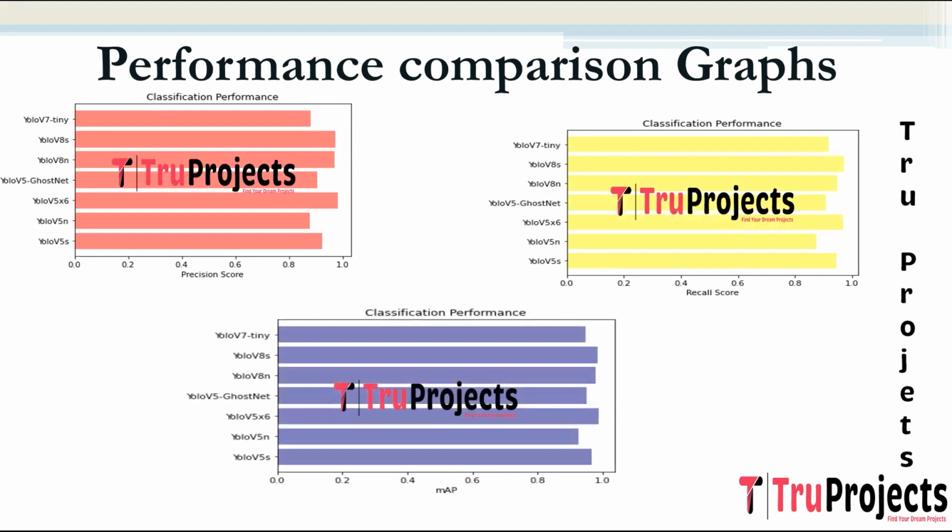This is mAP, which is mean average precision. Mean average precision is a metric commonly used to assess the performance of object detection models. It is calculated by averaging the average precision scores across multiple object classes. Average precision in turn measures the precision-recall trade-off for a specific class by considering the precision at different recall levels. The algorithm which performs well among all these metrics will be used for final prediction.